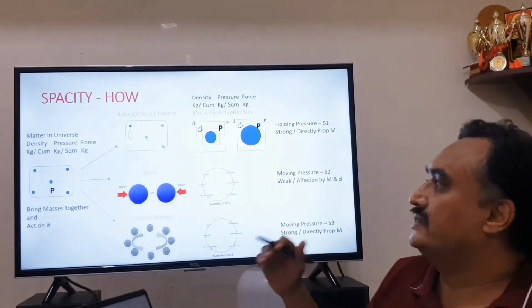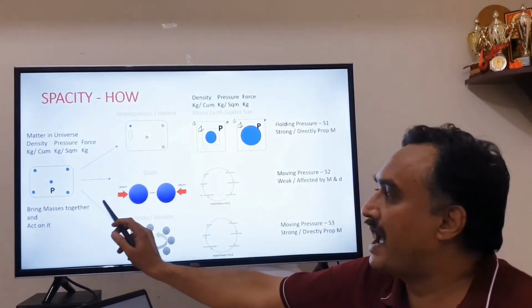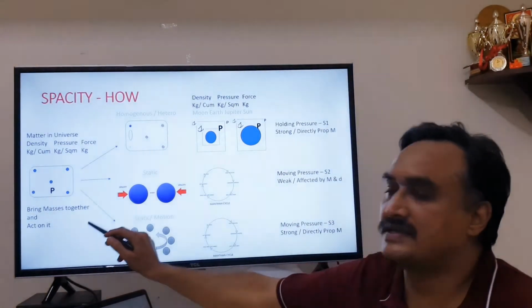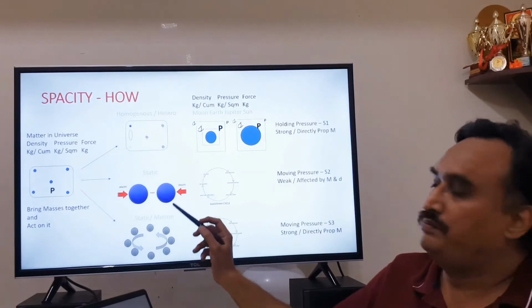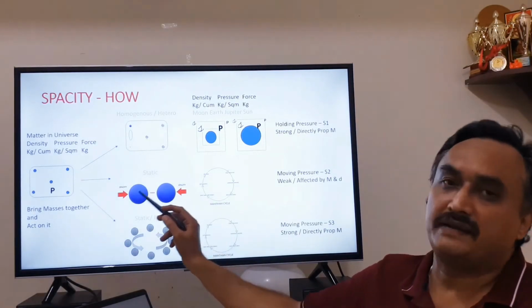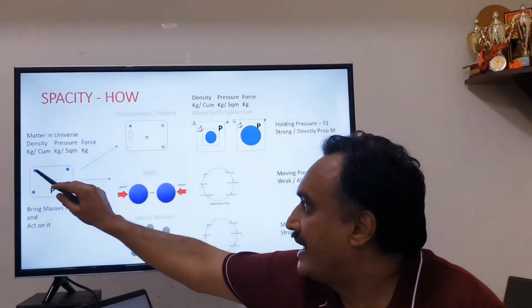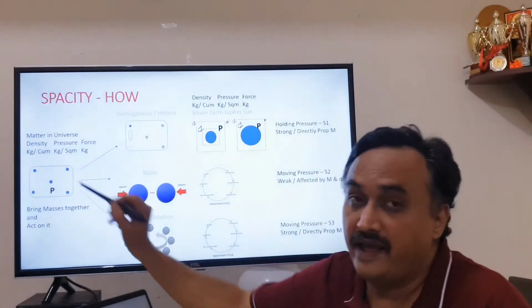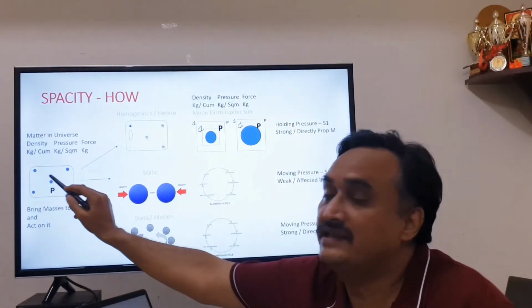Now there is another option where we are saying that the mandate of spacity is to bring masses together and act on it. So these could be two static masses, like these two masses. Agreed, the holding pressure is acting on each mass in every direction, but this mandate of spacity is also to bring them together.